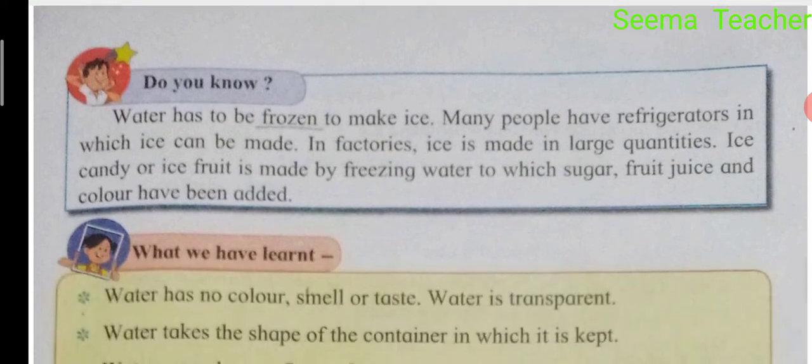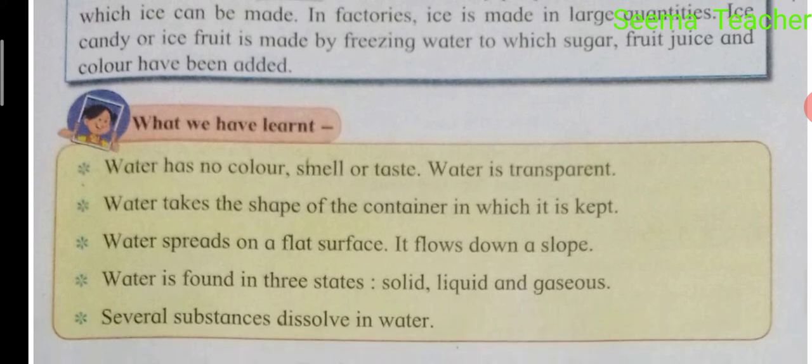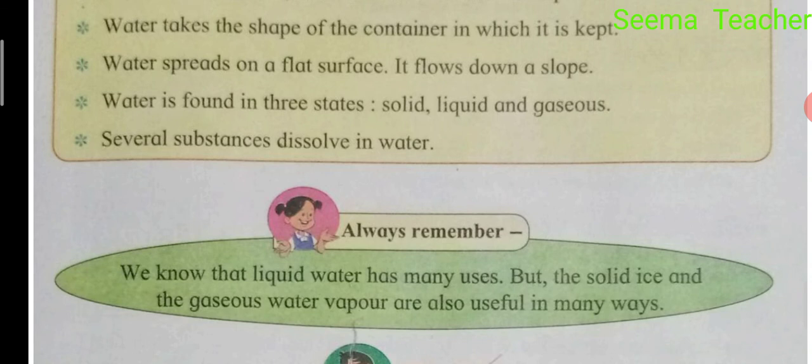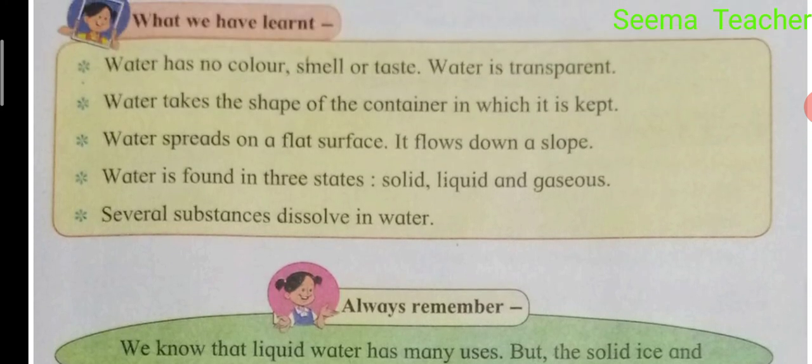What we have learned: water has no color, smell or taste. Water is transparent. Water takes the shape of the container in which it is kept. Water spreads on a flat surface. It flows down a slope. Water is found in three states: solid state, liquid state, and gaseous state. Several substances dissolve in water. Always remember, we know that liquid water has many uses, but the solid ice and the gaseous water vapor are also useful in many ways. So we have seen that water has no color, no smell, no taste, and water is transparent and colorless.